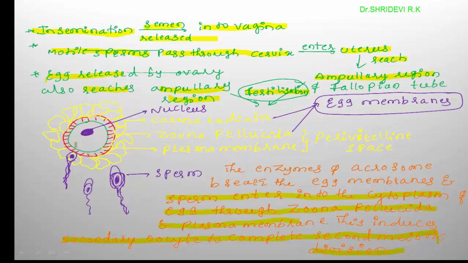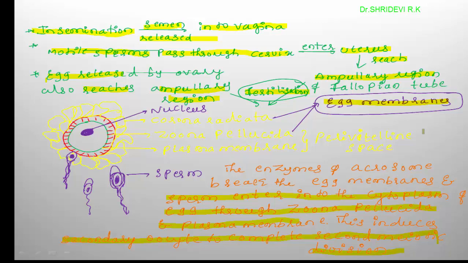I hope it is clear. One more very important term you need to remember: zona pellucida and corona radiata. These are specifically called egg membranes because they are present around the female gamete, the egg. Therefore, they are called egg membranes.